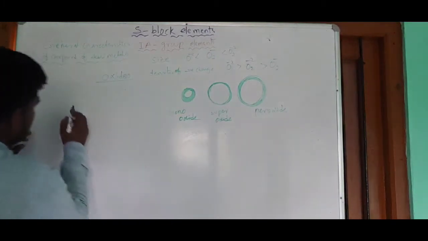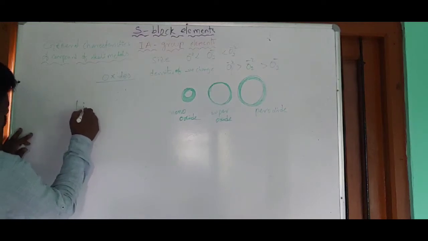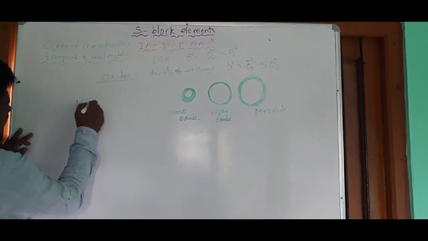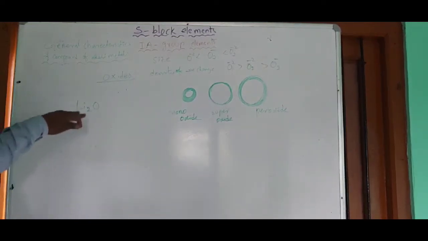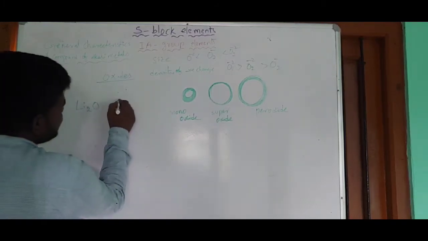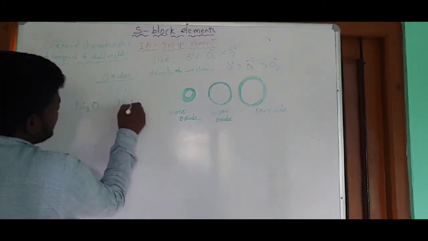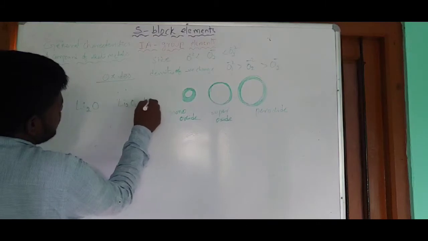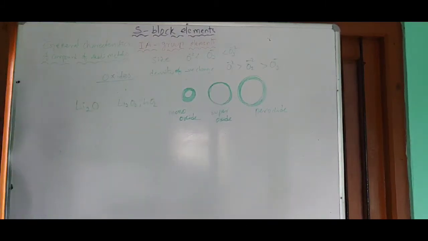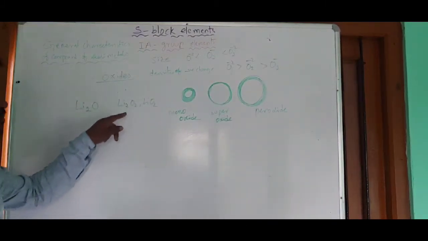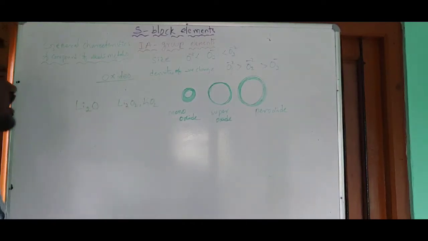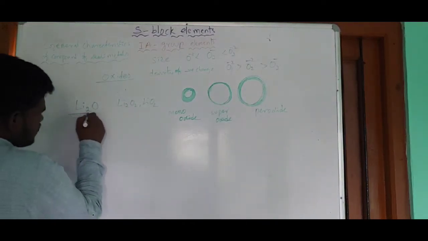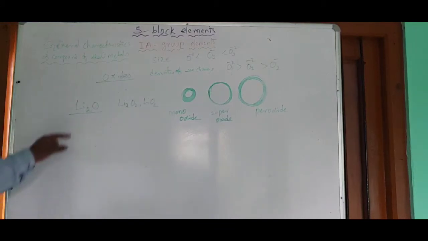Right. So now our question is, why does lithium form only Li2O, or majorly form Li2O? Why doesn't it form majorly Li2O2 and next LiO2? Lithium is unable to form the peroxides and next the superoxides. So this one is capable of forming majorly Li2O, lithium monoxide. Then let us see what is the reason for this.